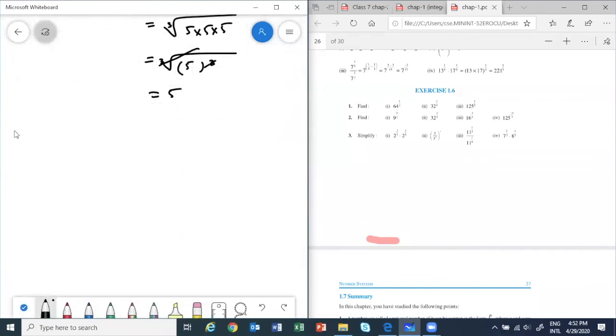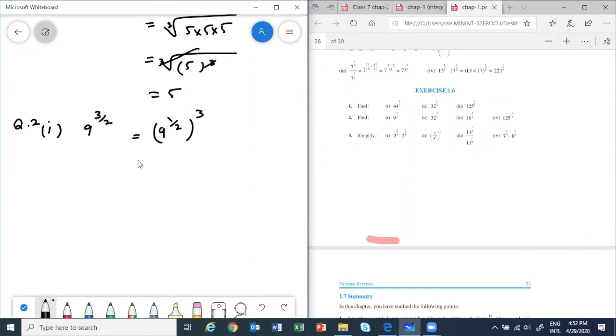Okay, we are doing question number 2, first part. Now students see, we have 9 to the power of 3 by 2, correct? I'll tell you two ways of doing it. I can write 9 power half, whole cube.